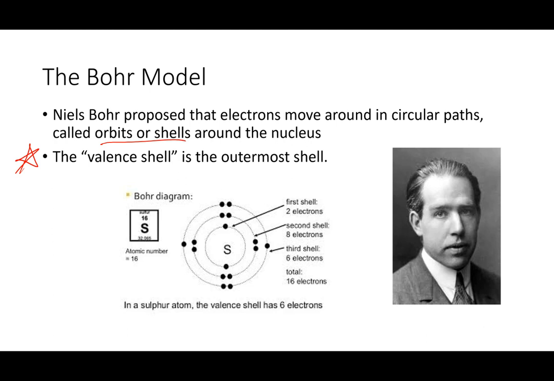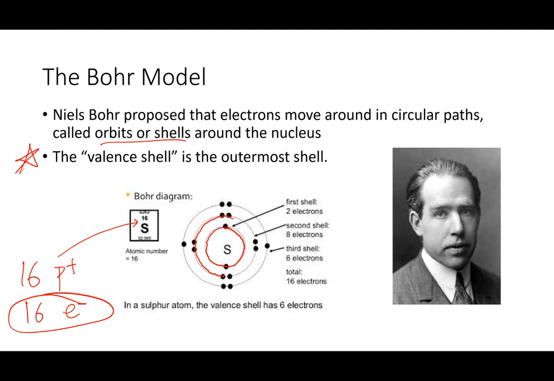Okay, let's look at this sulfur atom, for example. Sulfur has 16 protons, as we know from the atomic number. In a neutral atom, it has 16 electrons as well. Okay, so we need to account for all 16 of these electrons outside of the nucleus. In the first shell, there can be two. There can be 2 electrons in the first shell, and they're both accounted for. In the second shell, there can be 8, and as we see here, all 8 of those are accounted for.